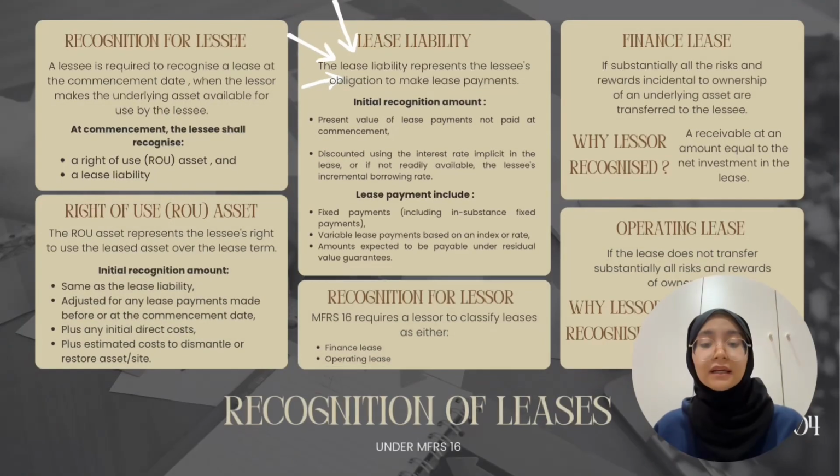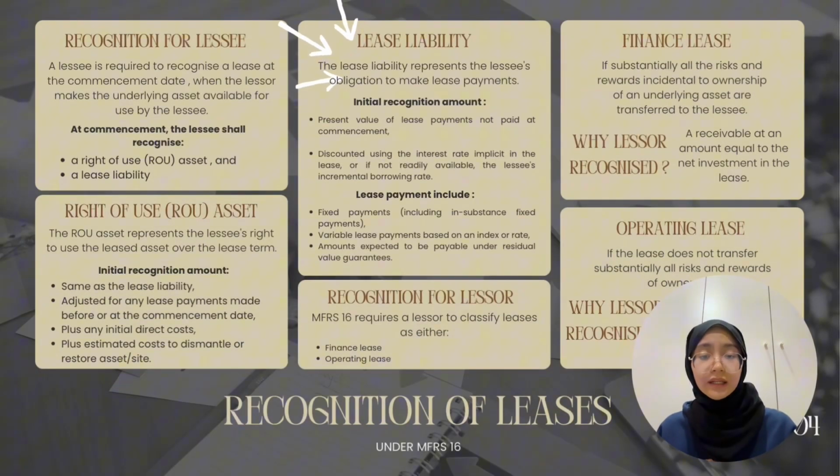So now is lease liability. The lease liability represents the lessee's obligation to make lease payments. The initial measurement of the lease liability is the present value of lease payments that are not yet paid at the commencement date. These payments are discounted using either the interest rate implicit in the lease, or if that is not available, the lessee's incremental borrowing rate.